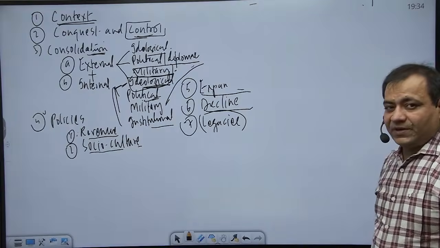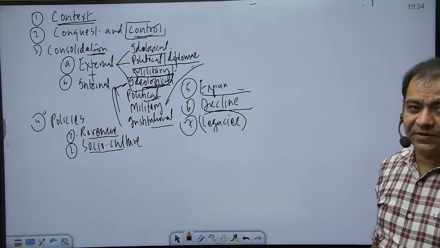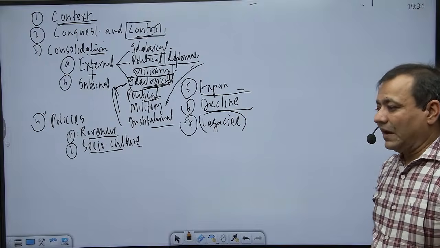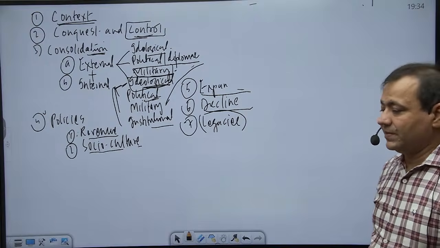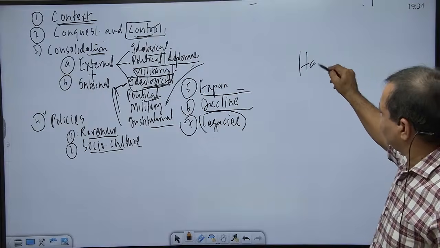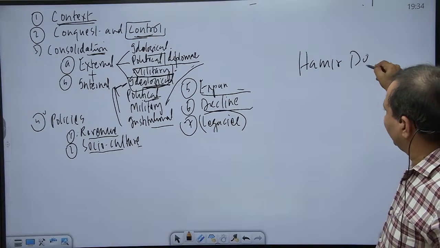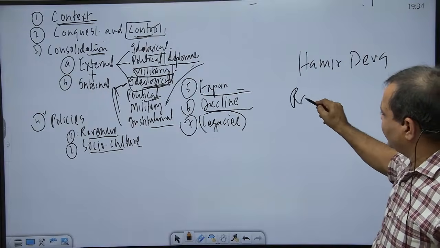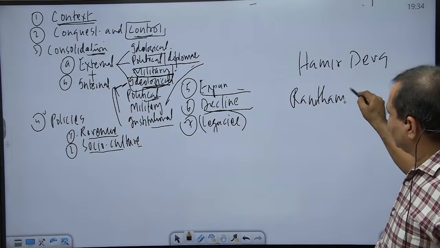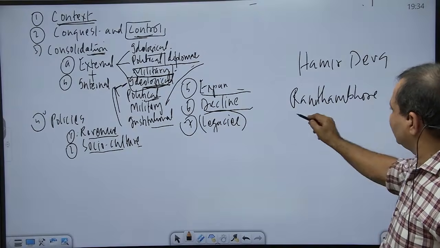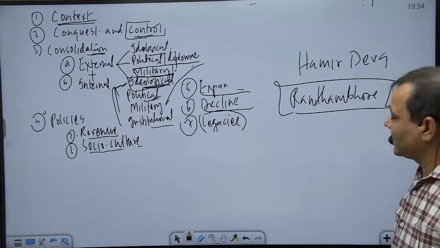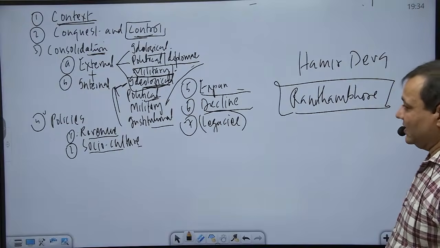Now, this shows that he was not bound by the Islamic principles of taxation. These New Musalmans took shelter with Rana Hamir Dev. You must have heard of him. Some of them fled and took shelter with Hamir Dev, the ruler of Ranthambore, and that's why Alauddin Khalji invaded Ranthambore. So, the second target of Alauddin Khalji.